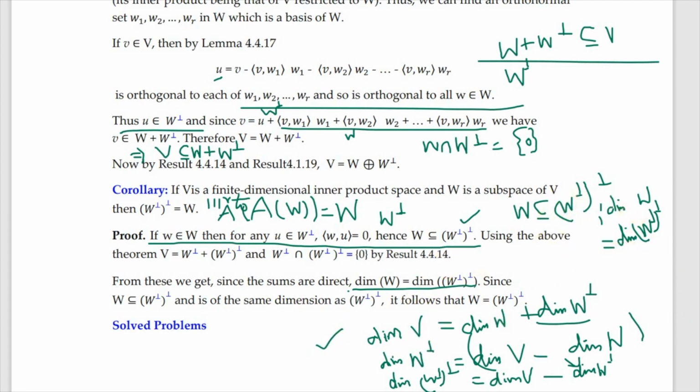So together, and by the result which was established in section 4.2 in the solved problems, we conclude that dimension of V is equal to dimension of W, which is equal to dimension of W perpendicular, and W is contained in this. Together we have the annihilator of W perpendicular to be equal to W. So that's our corollary.